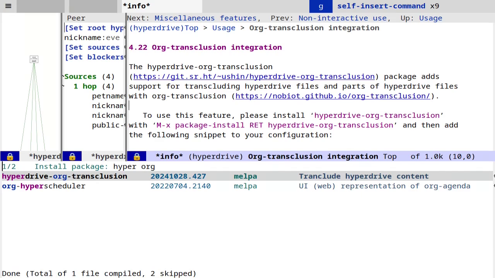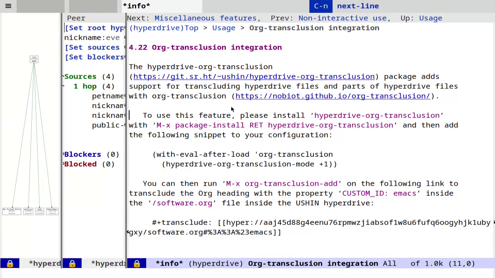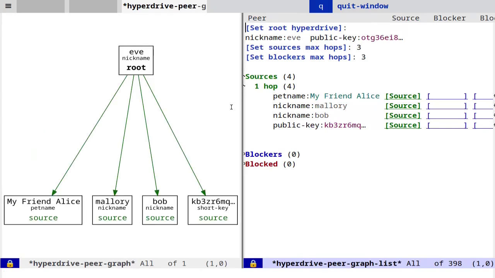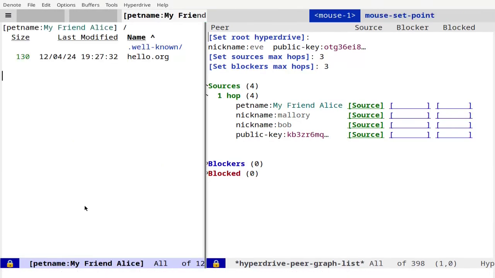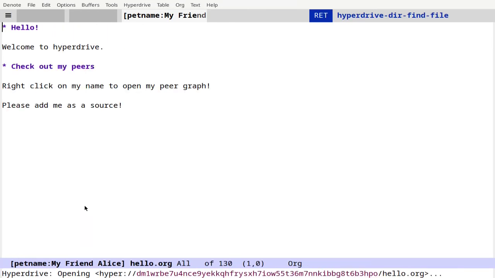Then, once this is done, we will copy the following snippet and add it either to our init.el file, or in this case, I'll just evaluate it. Now, hyperdrive Org-transclusion mode is enabled. Let's go back to the hello.org file in Alice's hyperdrive. I'll right-click on Alice, then click Open Hyperdrive, and hit Enter on hello.org.